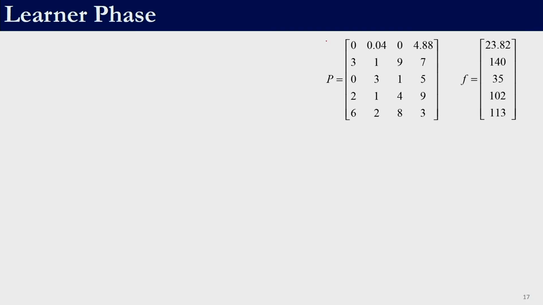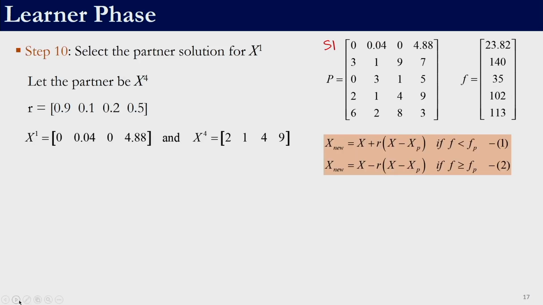We are still with solution 1. Solution 1 is supposed to go to the learner phase. Let us randomly select one of these. Let me select that solution 4 will act as the partner for solution 1. So, we have solution 1 here, we have solution 4 and we need 4 random numbers. Let these be the random numbers.